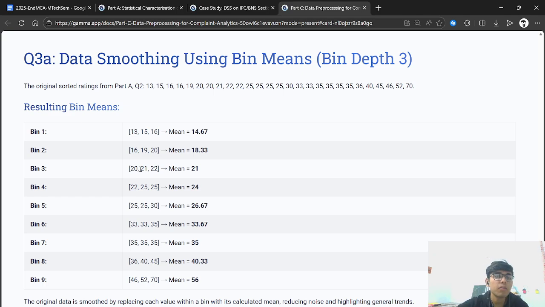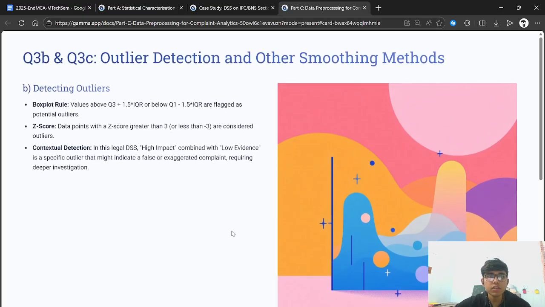So let's talk about the bin depth 3. First, we need to create 9 bins, and then we incrementally add the values inside these bins and calculate the means for each of them. The original data is smoothed by replacing each value in a bin with its calculated mean, which reduces the noise and highlights the general trends.